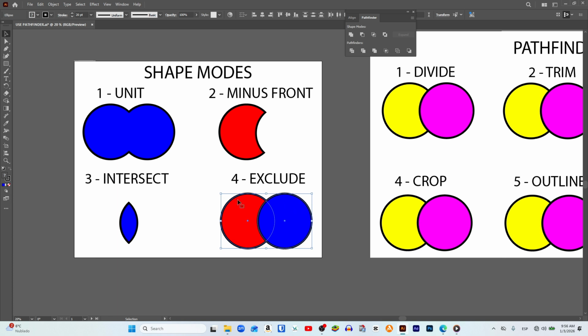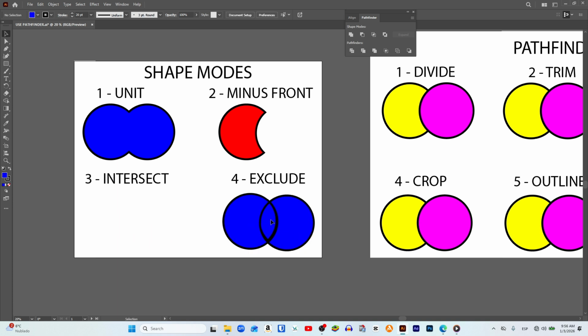In addition, each of these shapes will not keep its original color, but both shapes will take on the color of the shape that is in front, in this case blue, as you can clearly see. We select them, and when applying it, you can see that the shared part is removed and that both shapes are tinted blue at the same time.